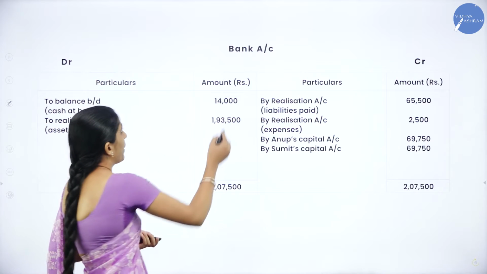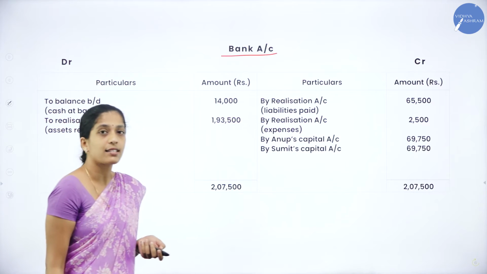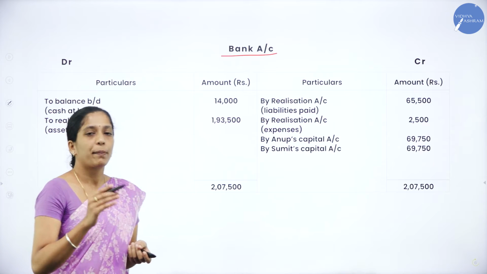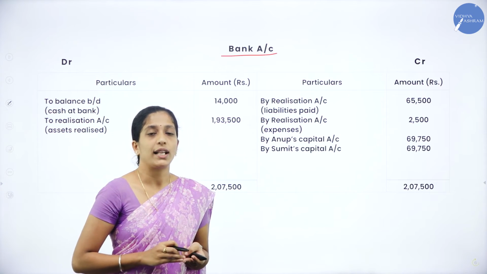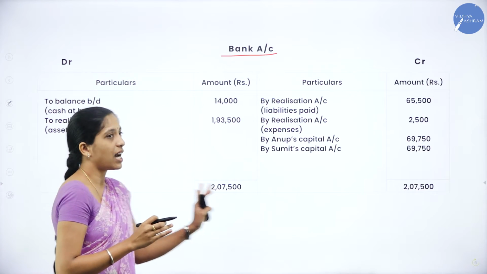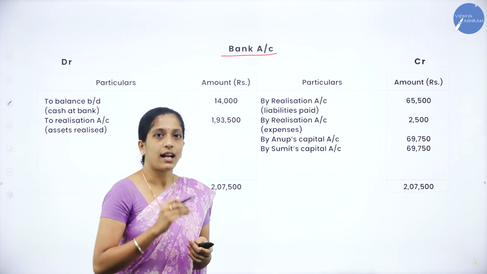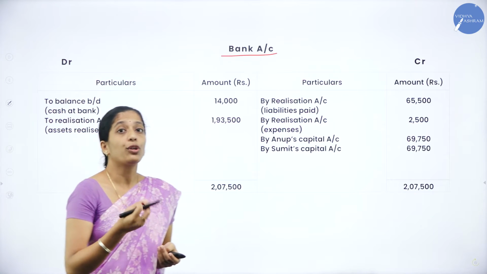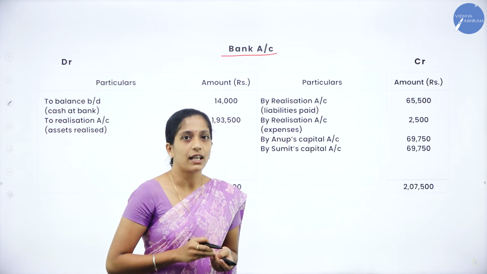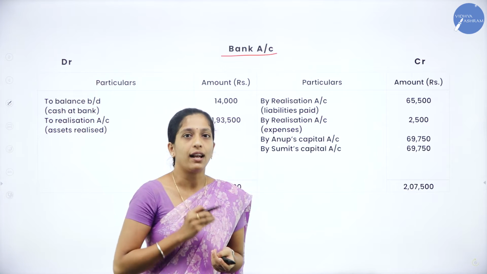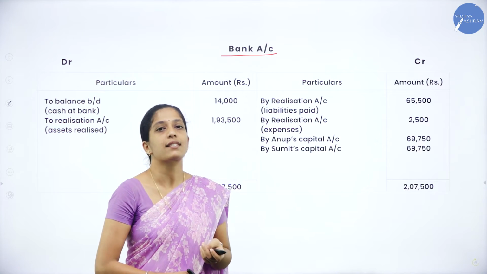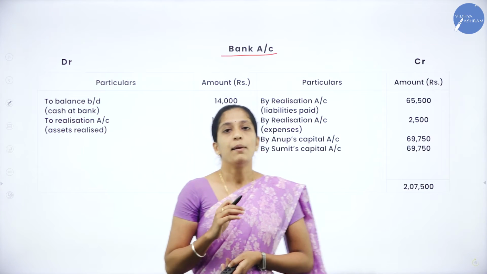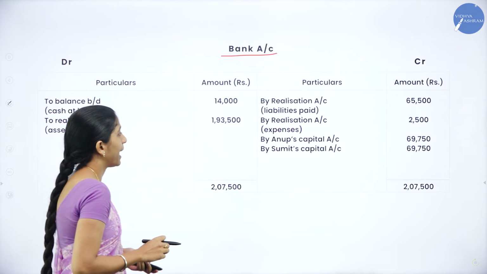Next account to be prepared is bank account, that is last account. So how to prepare bank account? We have to begin with the heading. We are having debit side as well as credit side. Under debit side, particulars, amount. Under credit side, particulars and amount. Now how to begin a bank account? First we'll begin a bank account as to balance brought down. So where do we get this amount? So go through the balance sheet, go through the asset side of the balance sheet.